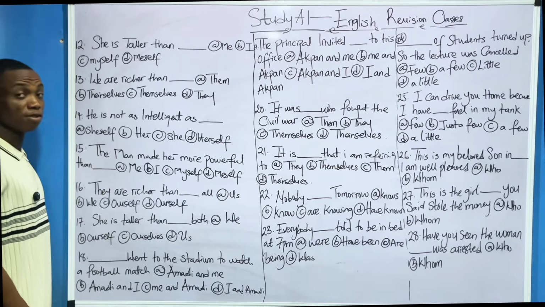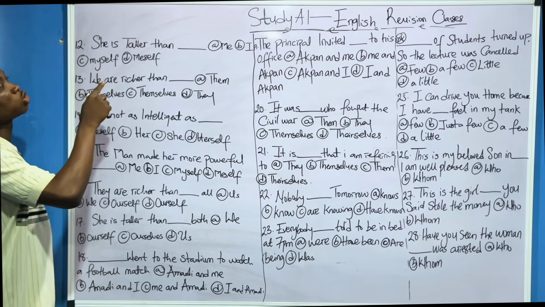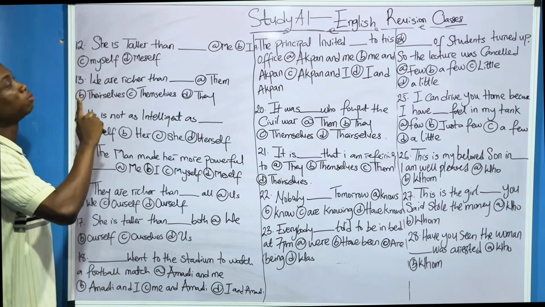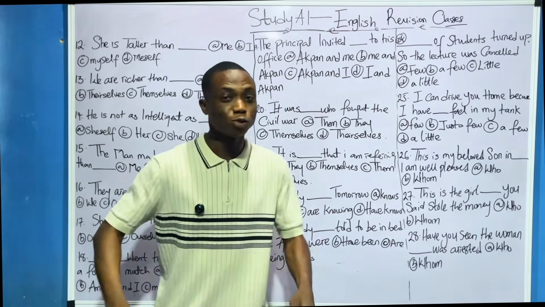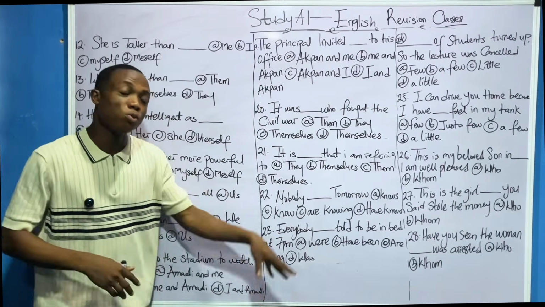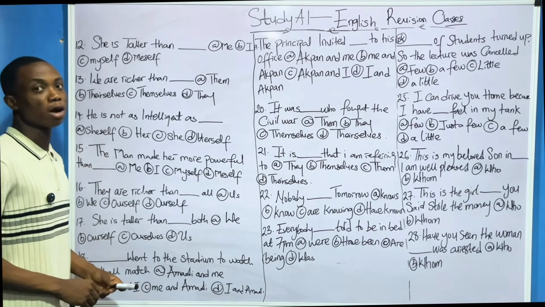So please listen attentively, very important. Question 12. She is taller than dash. A, me. B, I. C, myself. D, myself. Now, if you want to finish these areas where they will bring questions from, there's a way to go about it. But before then, let's lay some ground rules.